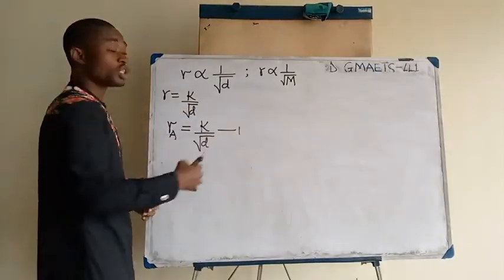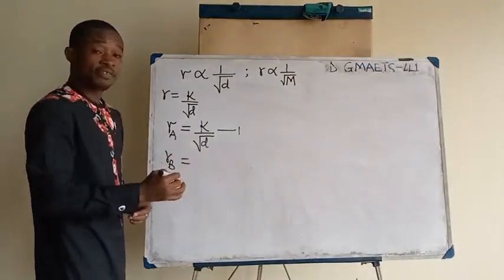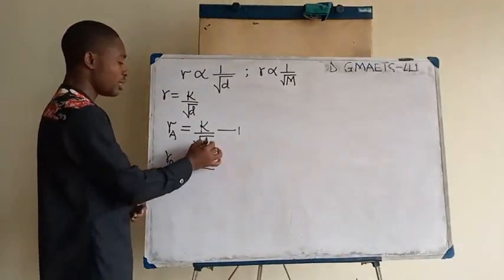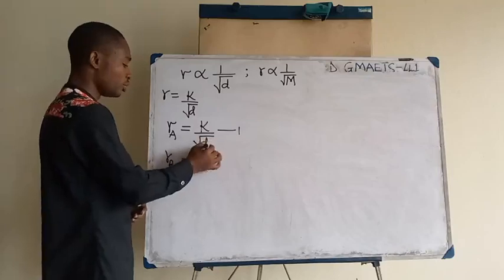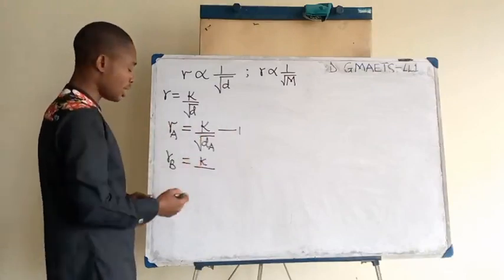So I take this as equation 1, with d being dA, because it is the density of gas A, whose rate we just wrote in equation 1.